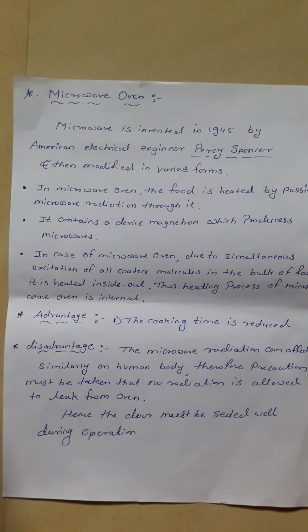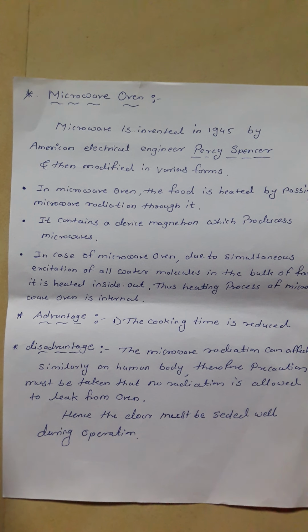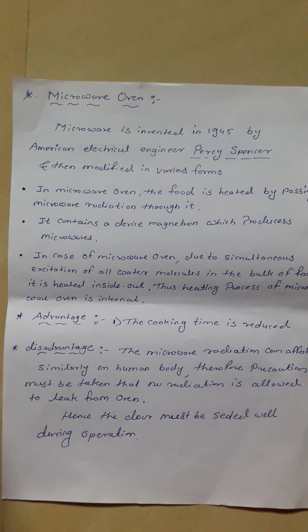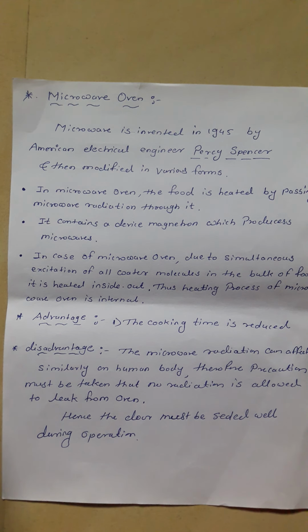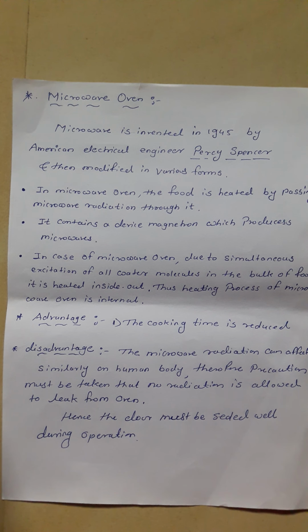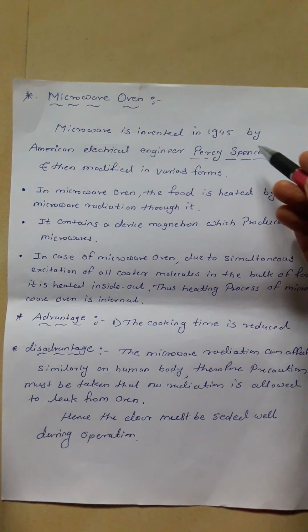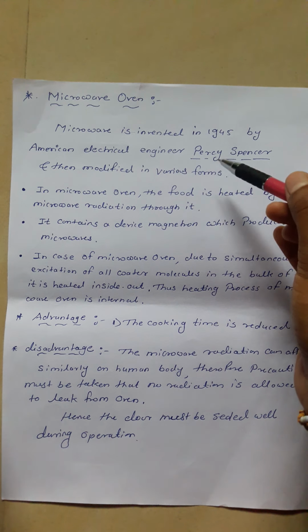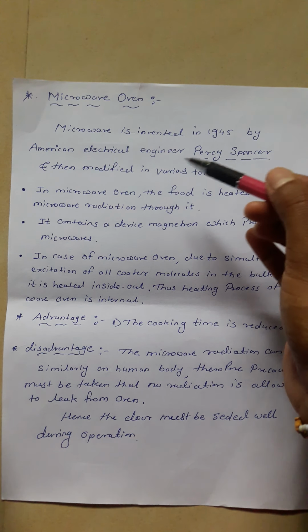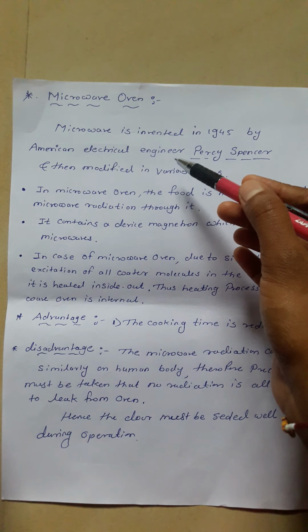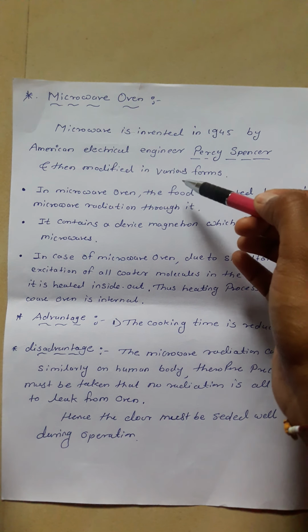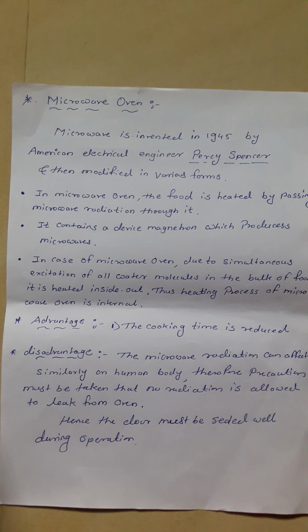Nowadays the word microwave is familiar to us in the form of the common kitchen appliance. The microwave oven is used to cook food or reheat previously cooked food. It was invented in 1945 by the American electrical engineer Percy Spencer and then modified into various forms.